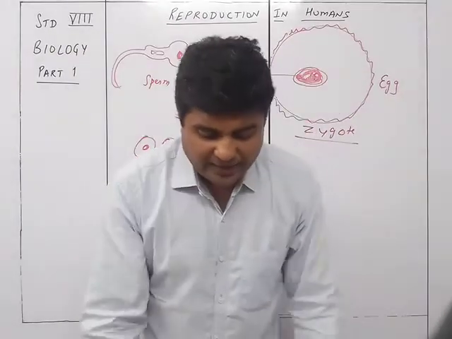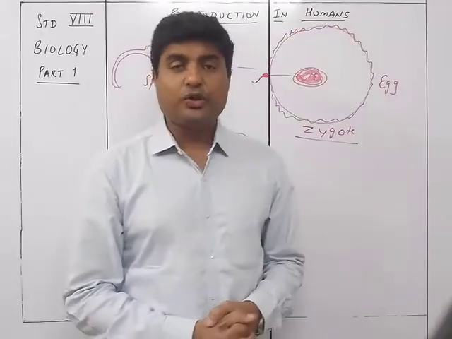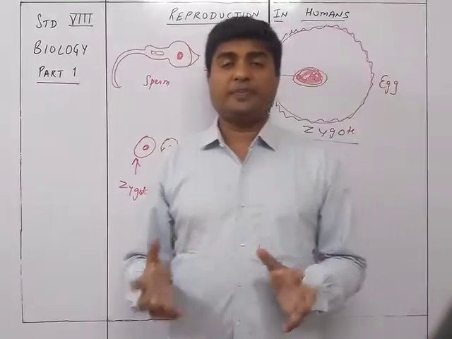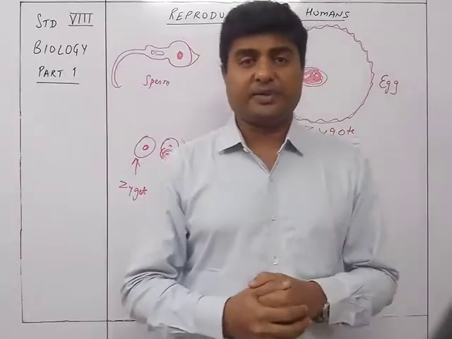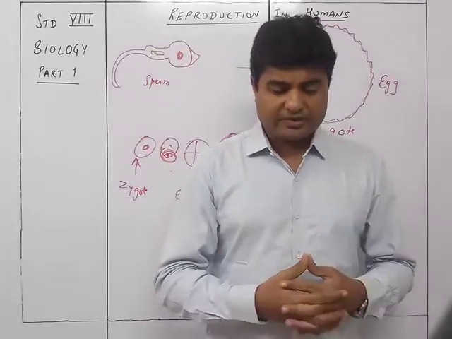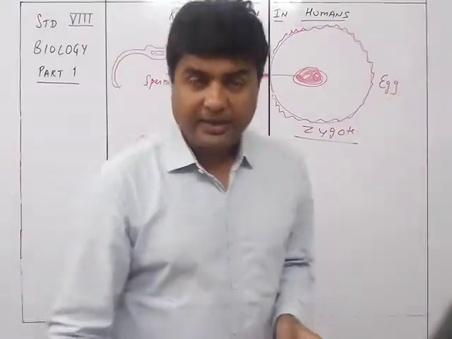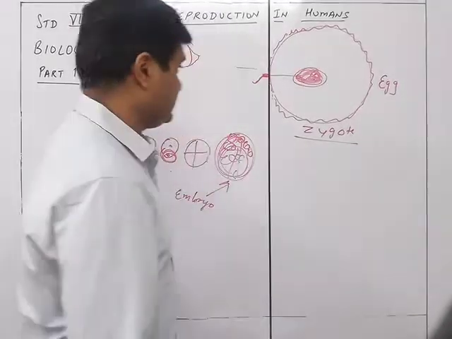Now what we have is the different structures of the human reproductive system. So we are going to have the structures which are present in the female reproductive system and the structures which are present in the male reproductive system. What are the functions of the different things present over here, and that's what we are going to see. So let's see. The first is the female reproductive system.